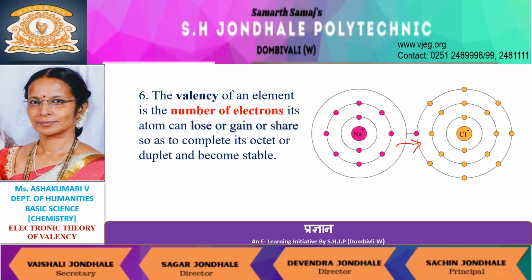Hence, during the formation of sodium chloride, sodium has lost one electron. So, its valency is 1. Chlorine has gained one electron. So, its valency is also 1.